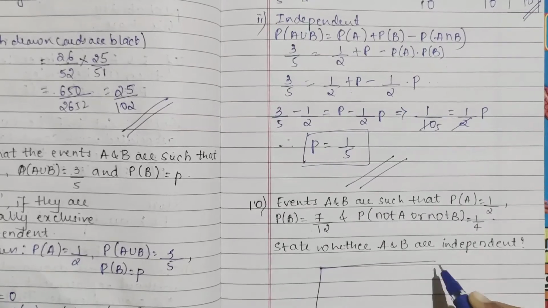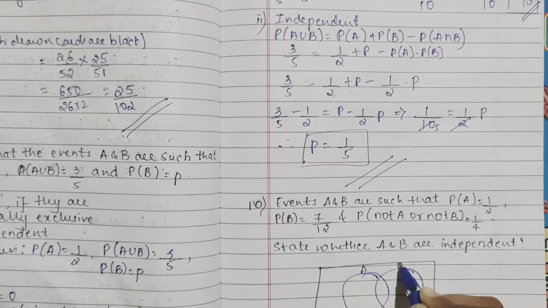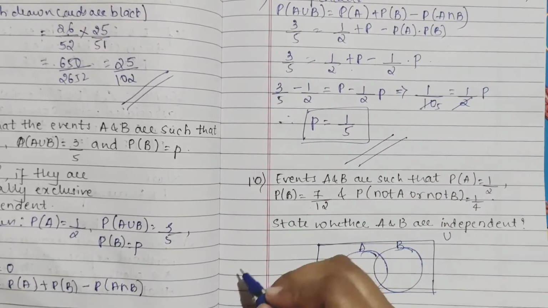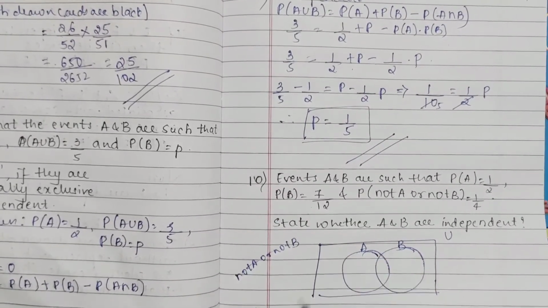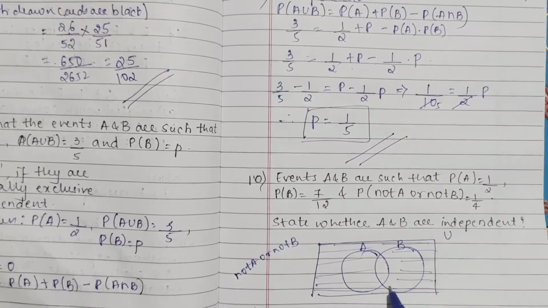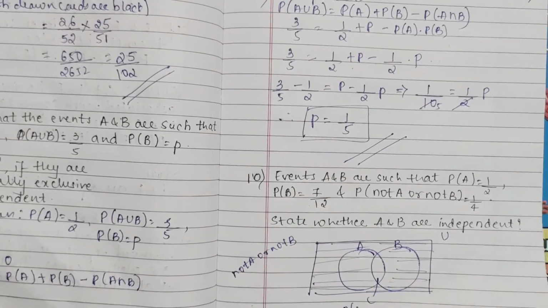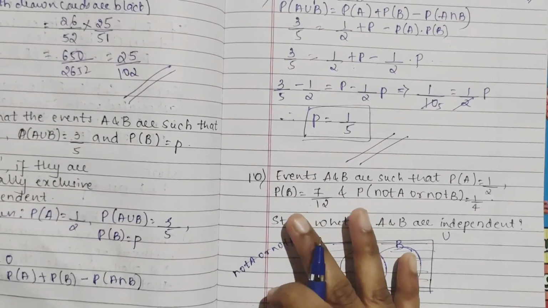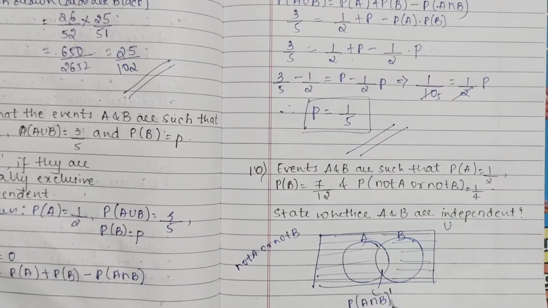Suppose I'm taking a Venn diagram. Okay, now set A, set B. This is your universal diagram, right? When they are telling not A or not B, it will be this portion. Okay, it will be this portion when they tell not A, not B, which is nothing but probability A intersection B not, which means not A is included, not B is included, means this also is not included, intersection only.